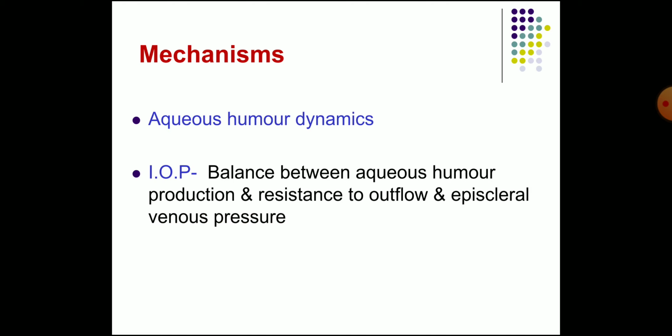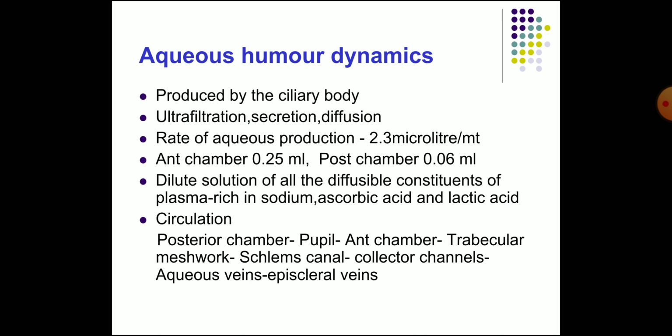What are the mechanisms? Aqueous humor dynamics and intraocular pressure are the two mechanisms by which glaucoma can be formed. So the intraocular pressure is the balance between the aqueous humor production, the resistance to outflow, and the episcleral venous pressure. Now, aqueous humor dynamics.